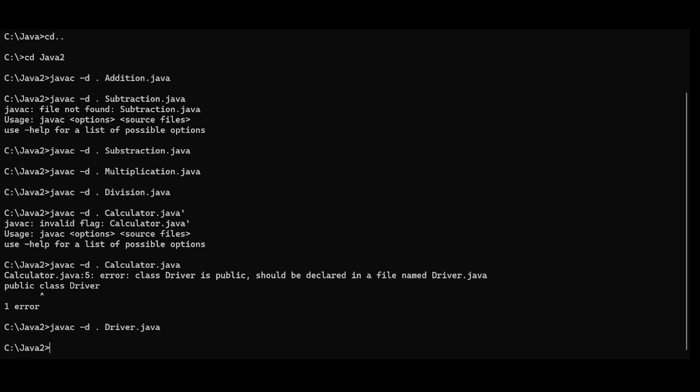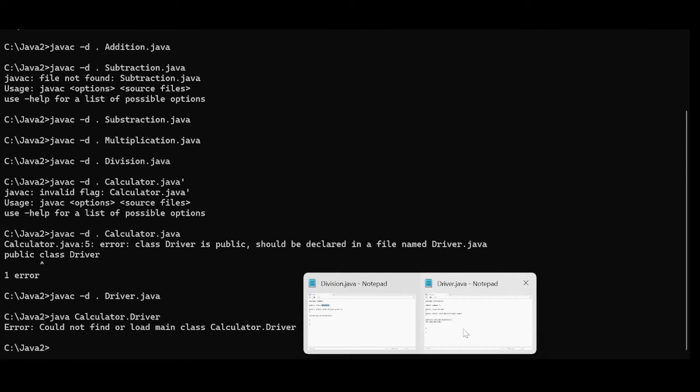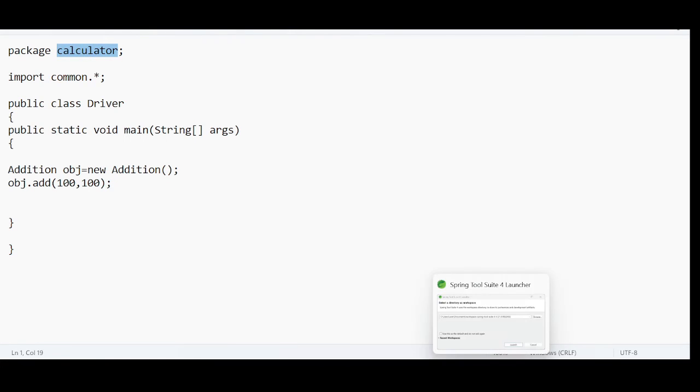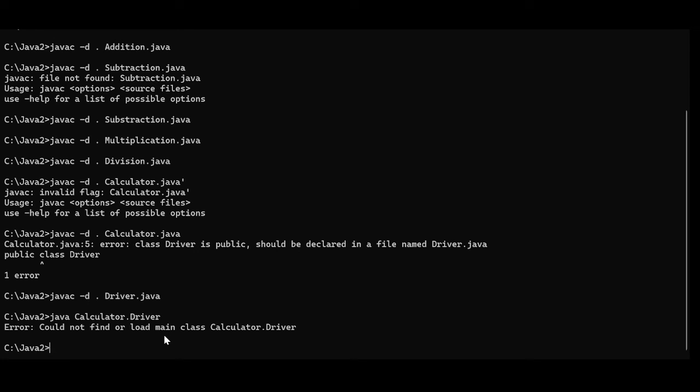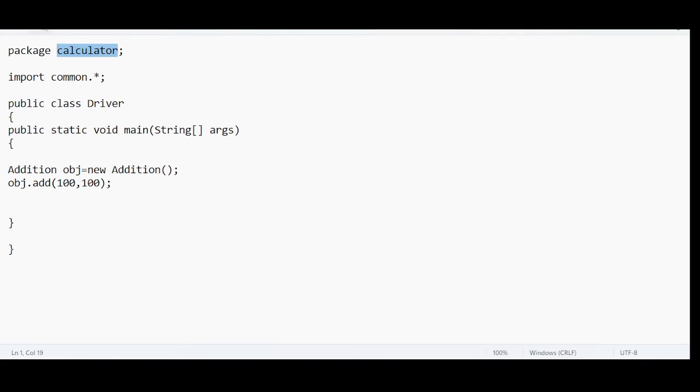If I run this, the output should be the addition of two numbers. To run this, I need to use java, space, package name calculator dot class name Driver. One minute, let me do the spell check. Okay, it is a small letter. We make a lot of mistakes when we use the command prompt. That's why command prompt is always recommended, so that we learn a lot from the mistakes. See, the output is 200. So this is one way.